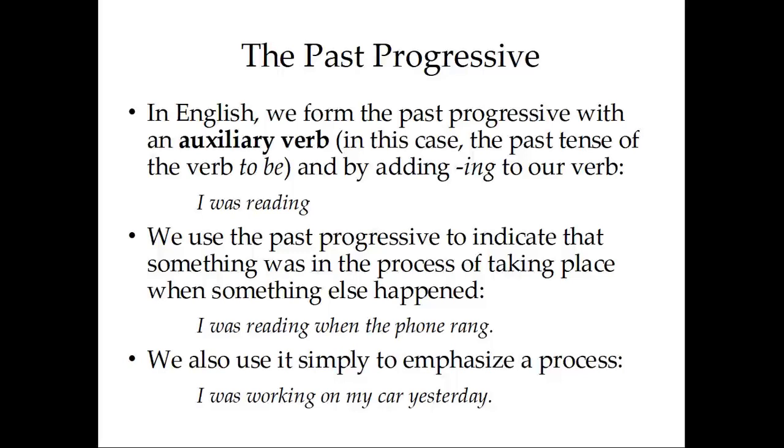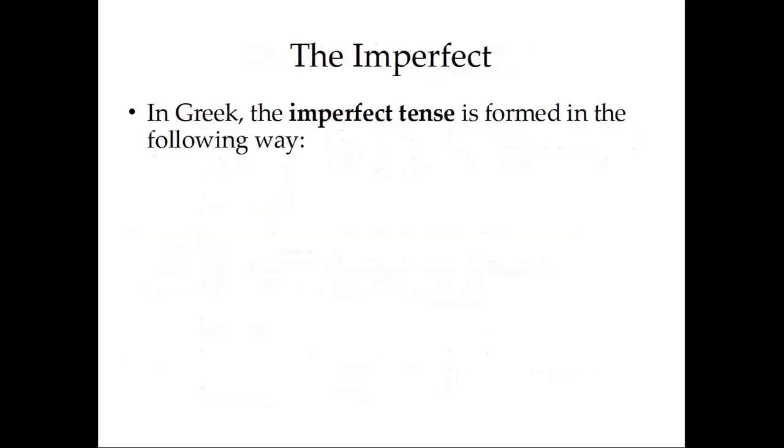I could have said, I worked on my car yesterday. That would have been true as well, but here I'm presenting that activity under a certain aspect, a progressive aspect, a processual or processional aspect. The imperfect tense. In Greek, the imperfect tense is formed in the following way. Again, this is the counterpart in Greek to our past progressive.